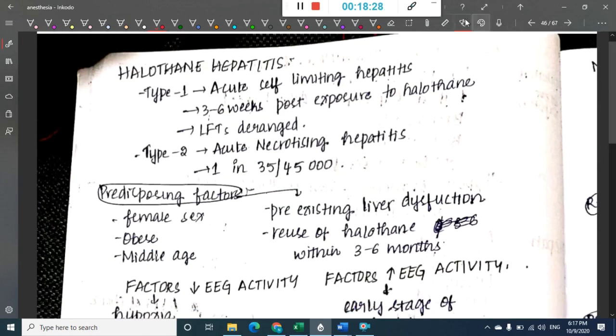So next, let us learn a few points about halothane hepatitis. We have two types of halothane hepatitis, type 1 and type 2.